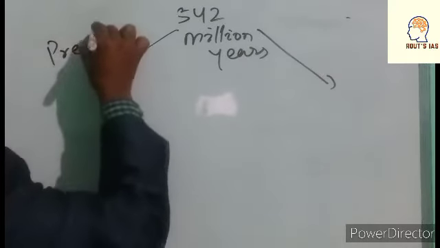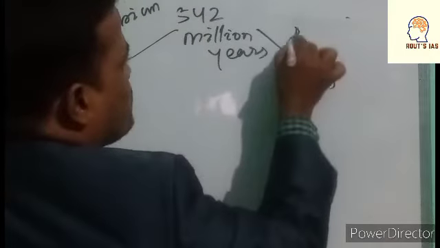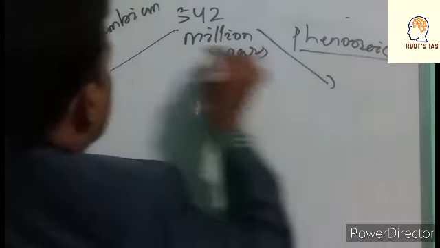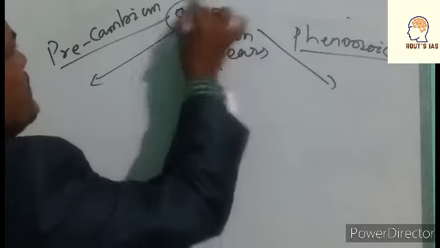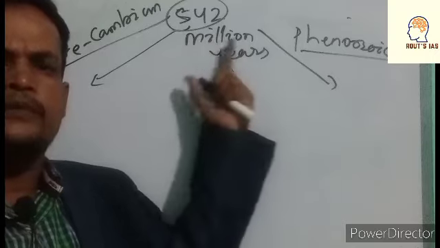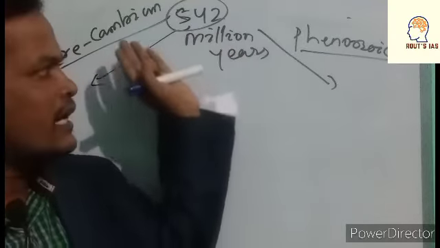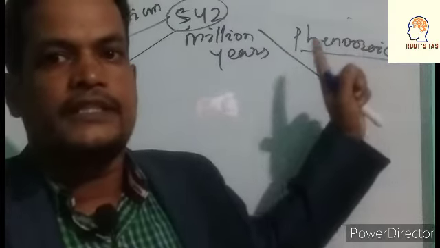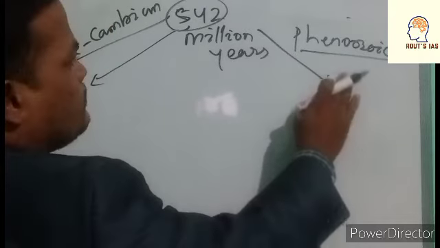Precambrian is taken as 542 million years ago. This is the reference time. Before 542 million years it is called Precambrian, and after that period it is called Phanerozoic. The Phanerozoic is again divided into three eras.